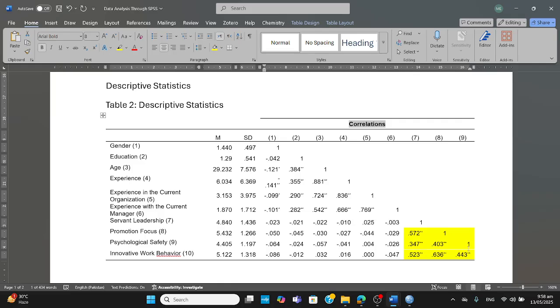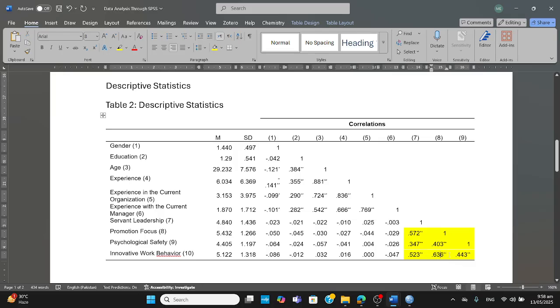So up to 0.3 is weak, up to 0.6 is moderate, and above 0.6 is a strong relationship. If we look at this value, 0.572, it is a moderate relationship between promotion focus and servant leadership. Look at this value again. According to our description, between innovative work behavior and promotion focus, there is a strong relationship.